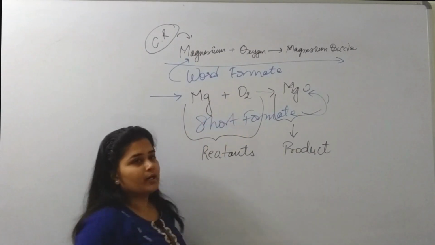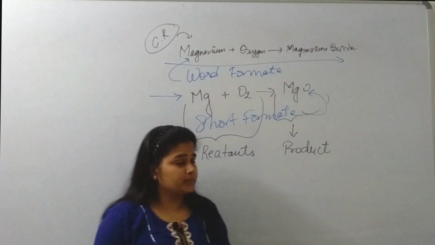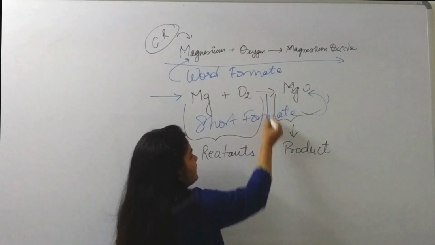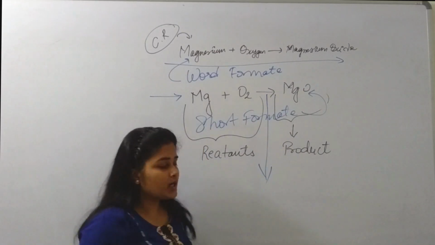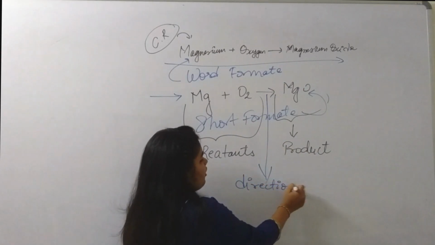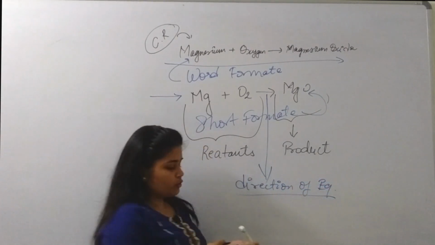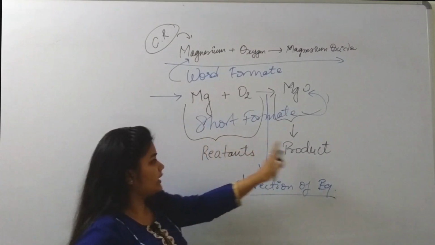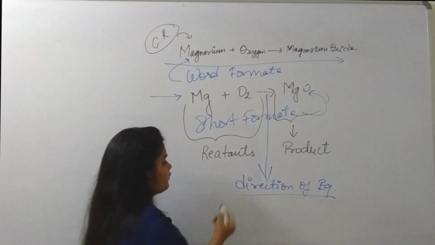Magnesium and oxygen are reactants and magnesium oxide is the product. The arrow between reactants and products shows us the direction of the equation.